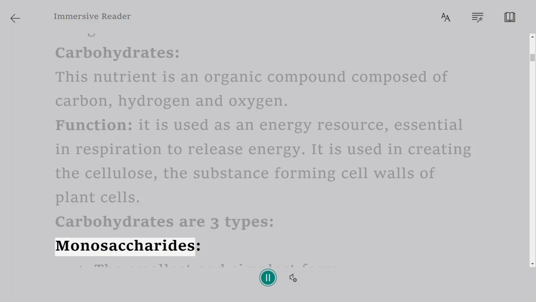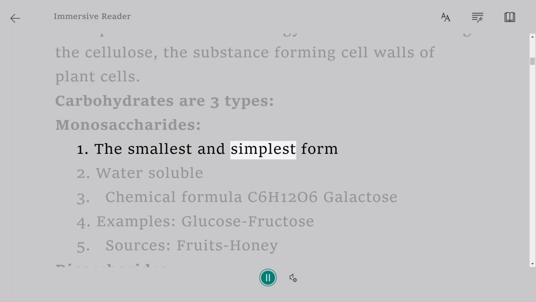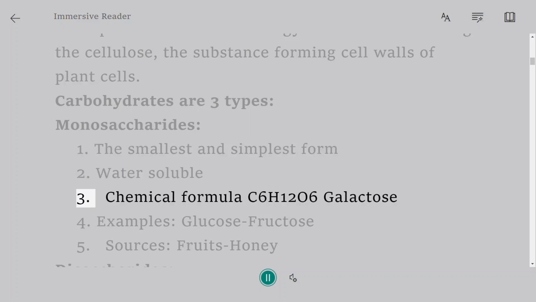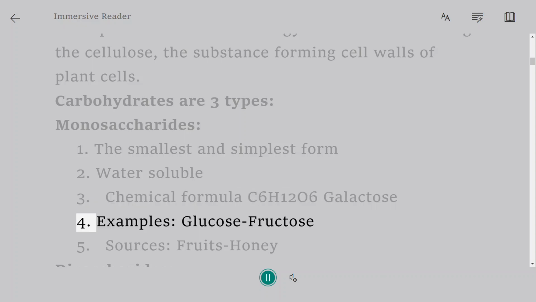Monosaccharides. 1. The smallest and simplest form. 2. Water-soluble. 3. Chemical formula C6H12O6, for example galactose. 4. Examples: glucose, fructose. 5. Sources: fruits, honey.